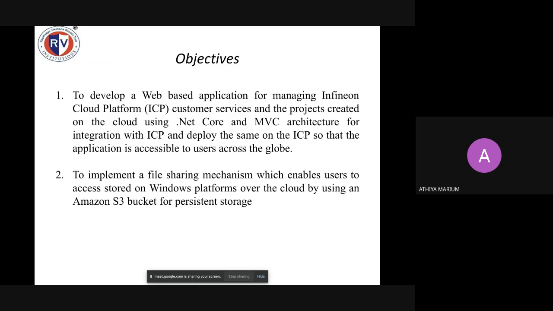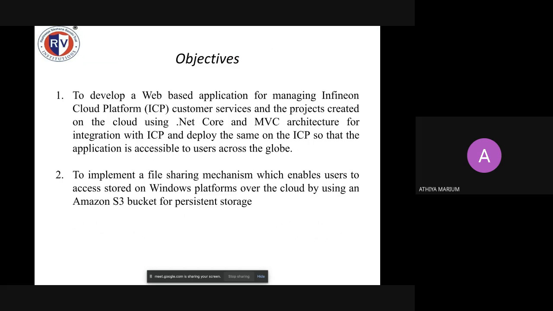Till now, it was being done manually on Excel sheets or on OneDrives and other platforms. But the first objective of this project is to automate this process of interacting with the customers, and to store all the customer data and project data in a database so that it can be seamless and up to date without manual effort as such.